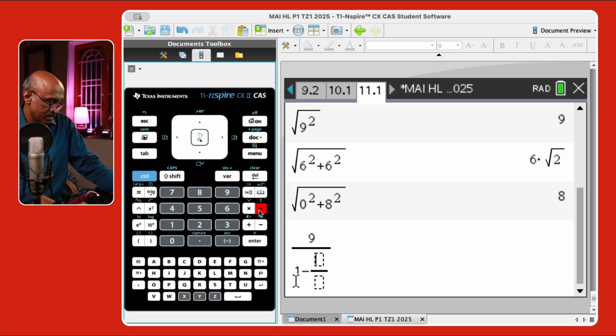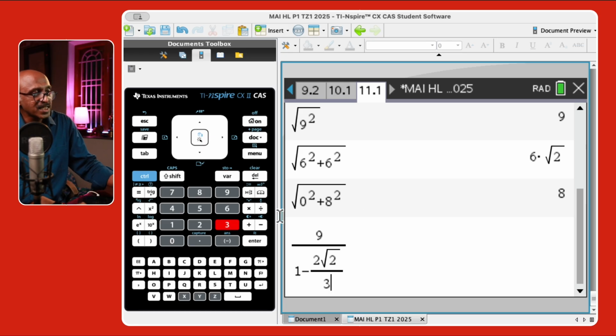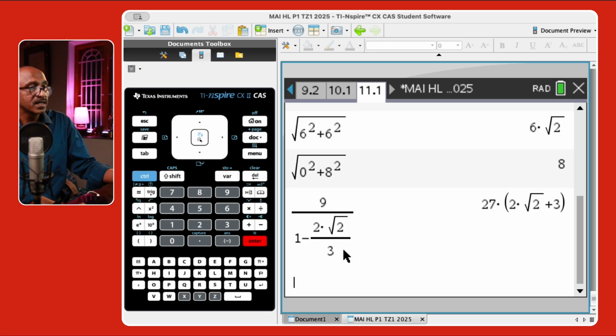2√2, so it's 2 square root of 2. There you go, square root sign over 3. So the expression, just as it is, you don't have to evaluate. I hope this is the exact value. Okay, that is the exact value.